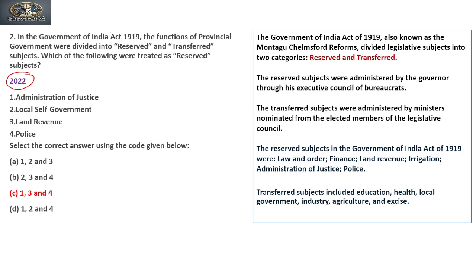It says that in the Government of India Act 1919, the functions of the provincial government were divided into reserved and transferred subjects. Which of the following were treated as reserved subjects? This division into transferred and reserved subjects is a feature of diarchy. By 1919, diarchy was introduced at the provincial level, and in 1935, diarchy was introduced at the central level. The functions were divided into reserved and transferred subjects.